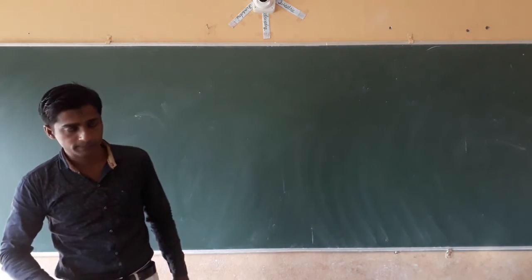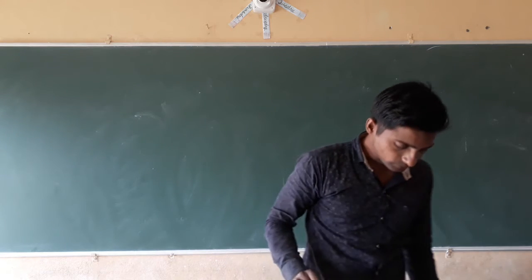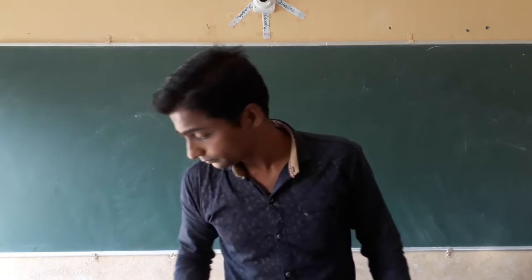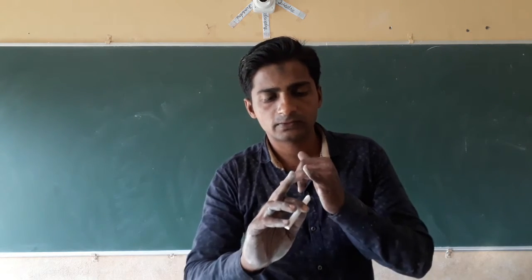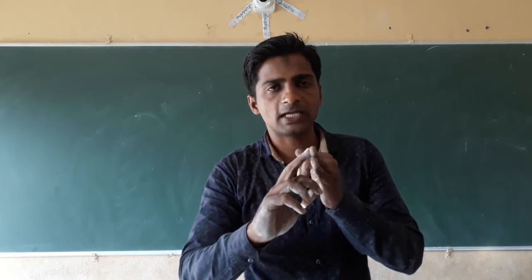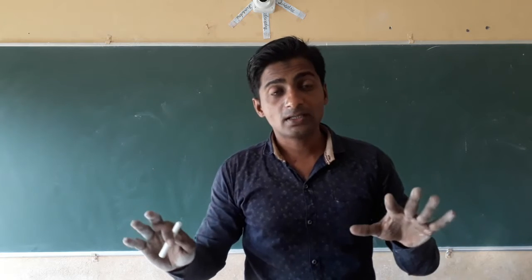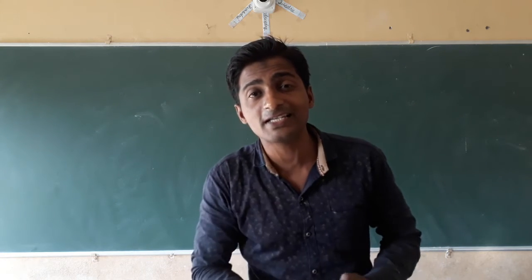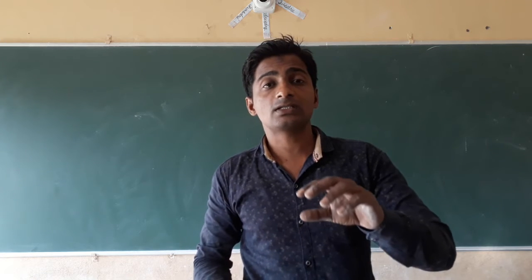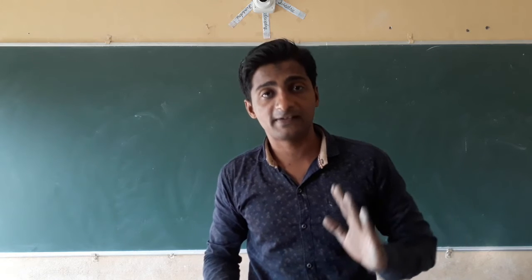Next, dear students, we will discuss one activity. We have to collect three different types of soils: sandy soil, clay soil and loamy soil. One thing I have to tell you: loamy soil is the best soil. The best source for loamy soil is river beds.